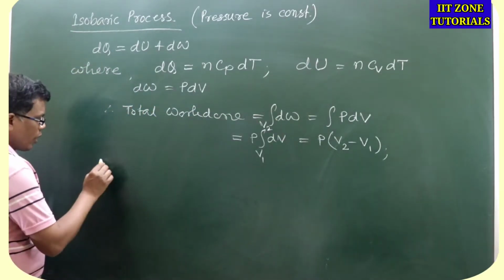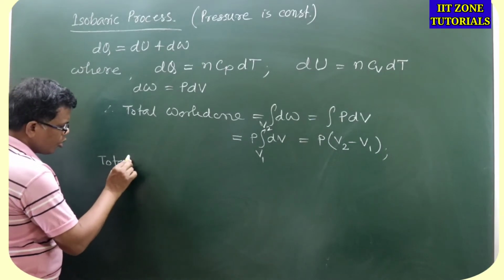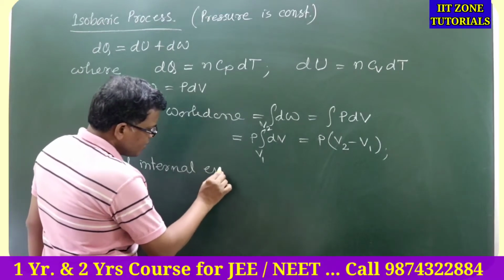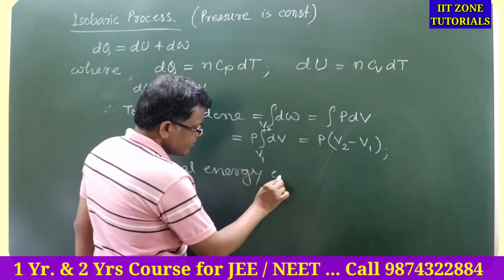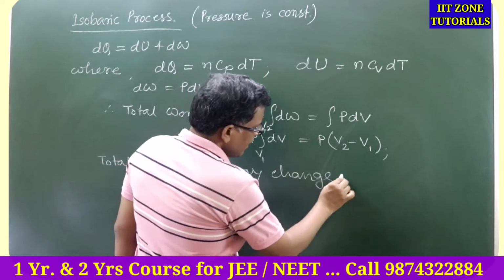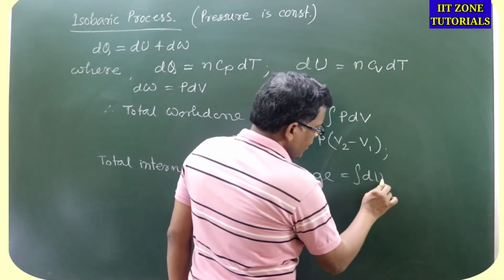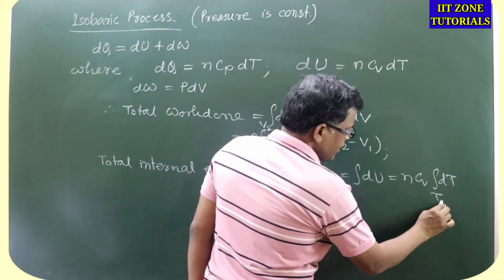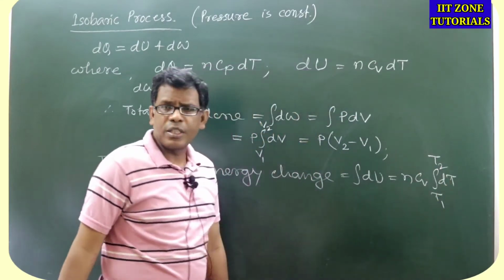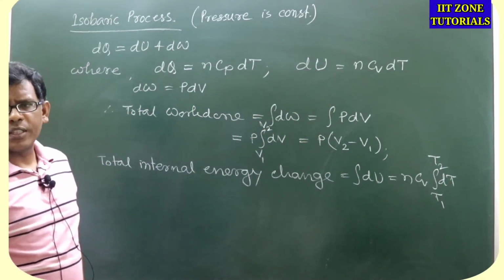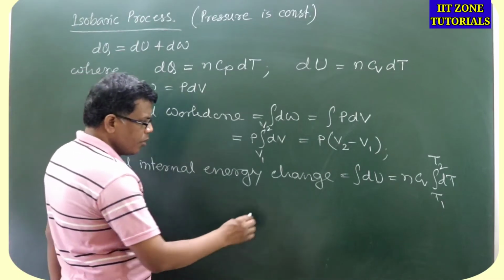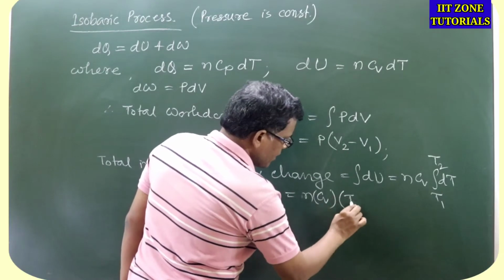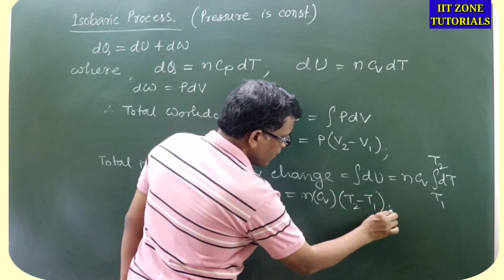So total internal energy change, that can be written integration of du, यानी कि Ncv into integration of dt. अगर मेरे को change of temperature पता है from T1 to T2, if I know the change in temperature from T1 to T2, so therefore I can write down this is N into Cv into temperature change, which is T2 minus T1.